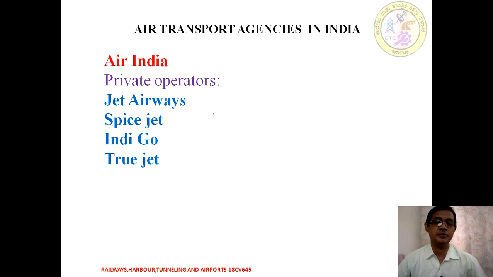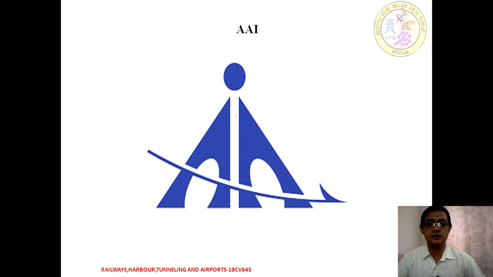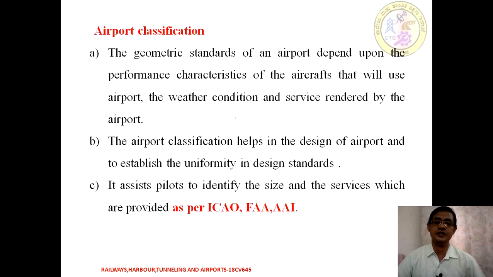As we know, we have different agencies operating our air transport. The first one is Air India, which is in the government sector. Coming to the private sector, we have Jet Airways, SpiceJet, IndiGo, TruJet, and so on. I have mentioned just a few of them; there are many more operating throughout India and on international flights. So those are the agencies operating air transport in the Indian network. This is the symbol of the Airports Authority of India.